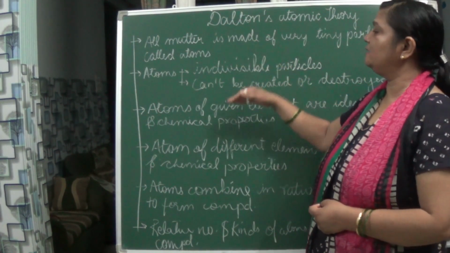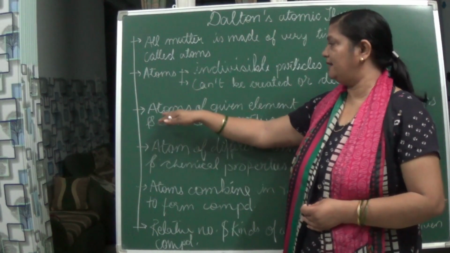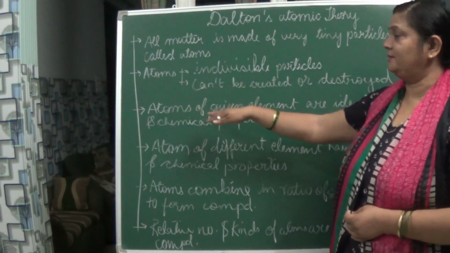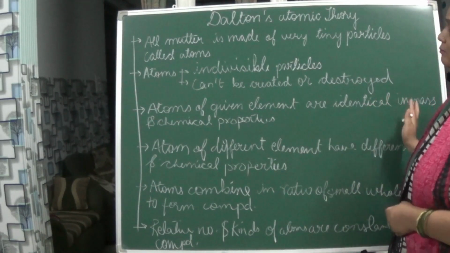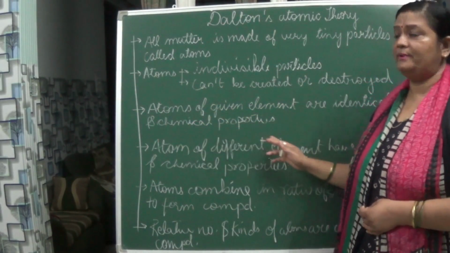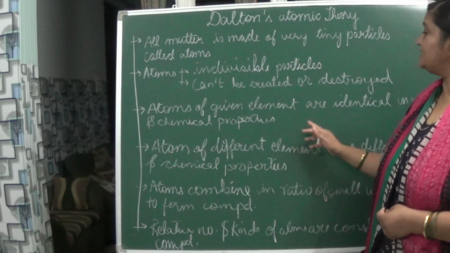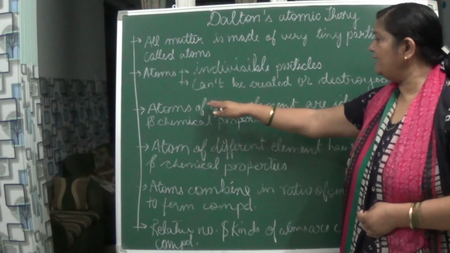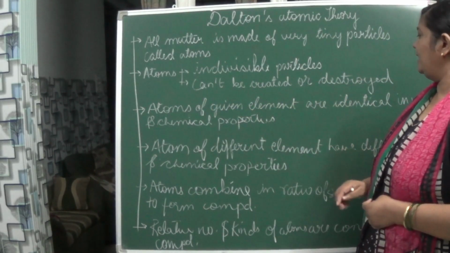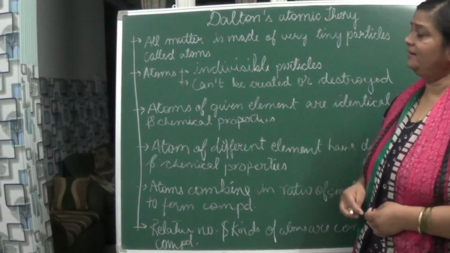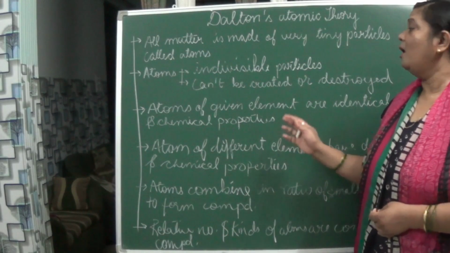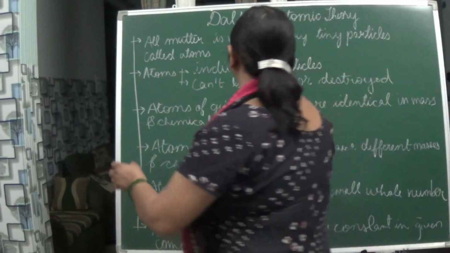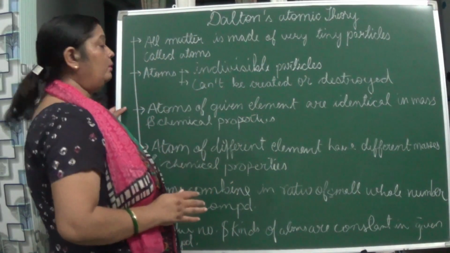Coming to the third postulate of Dalton: atoms of a given element are identical in mass and chemical properties. If an element is there, its mass will be identical and its chemical properties will also be the same. Suppose you are taking sodium.